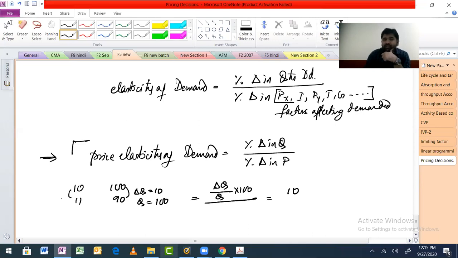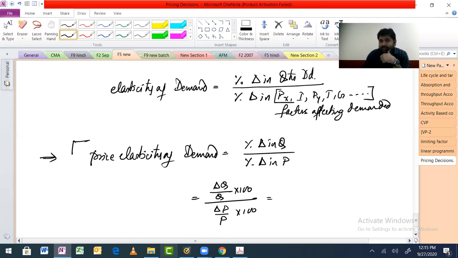Similarly, price. So what is the change? Change in P by original P into 100. Okay, so here also you will get 10%. So the elasticity that you will get is 1. Are we fine with this? Yes. So fine. Moving forward from here, we don't need this. This was just to explain this part. Fine. See, this is okay. Then this 100 and 100 gets cancelled off. Correct? Maths, right? Yes. Okay.